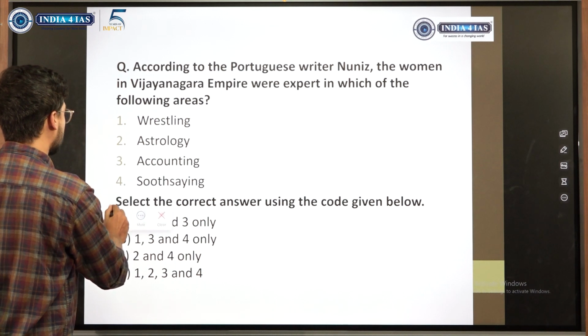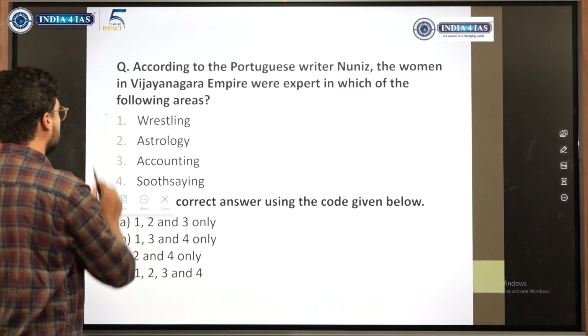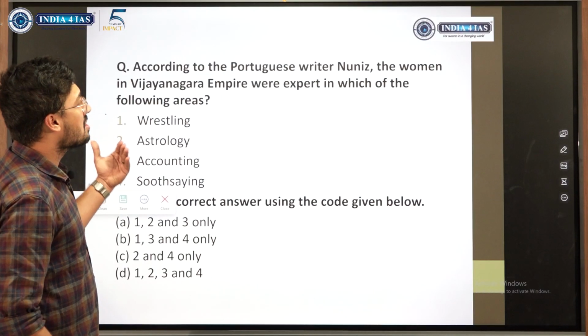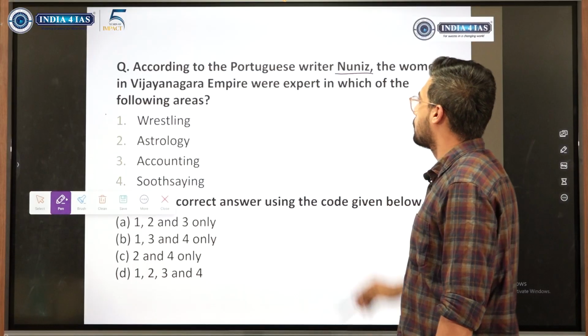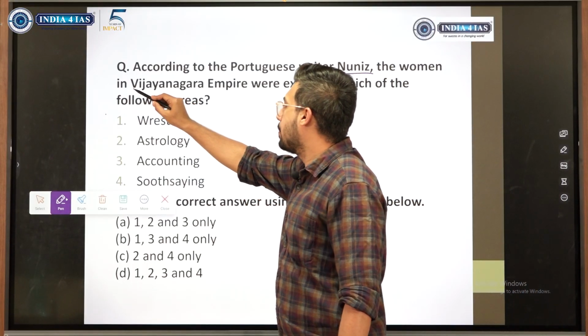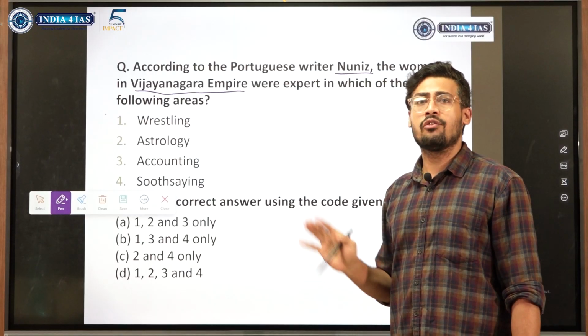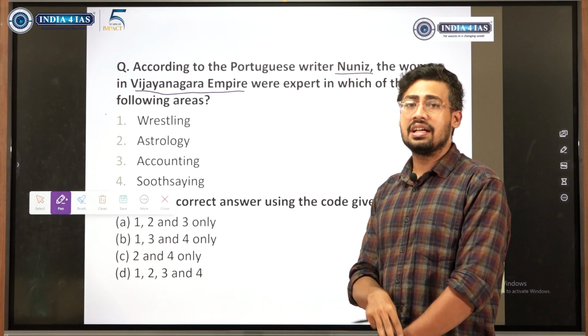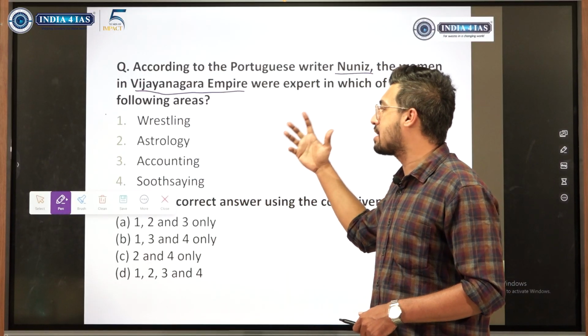We'll move to the next question. According to the Portuguese writer Nunes, now we would have heard of Nunes and of the Vijayanagara Empire, and what the condition of women was there. But it is hard to say that we would have studied each of these things, that women were in wrestling, astrology, accounting.